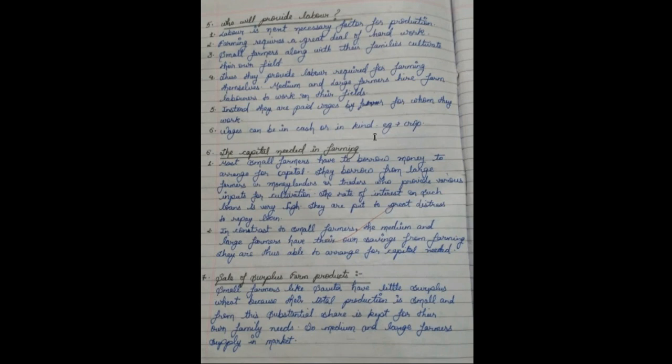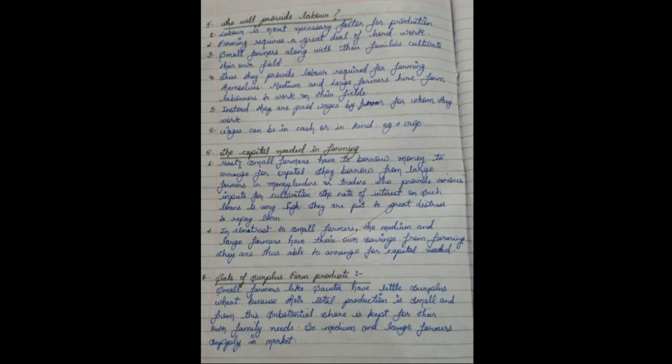In kind means crop. Suppose they are not giving any cash, but they are giving crop. Whatever production there was, suppose it was a wheat crop, so they give wheat. Some portion of the wheat, not the whole, they give.